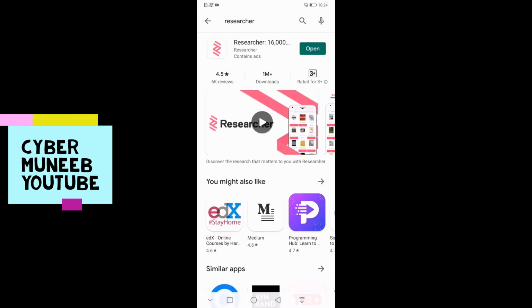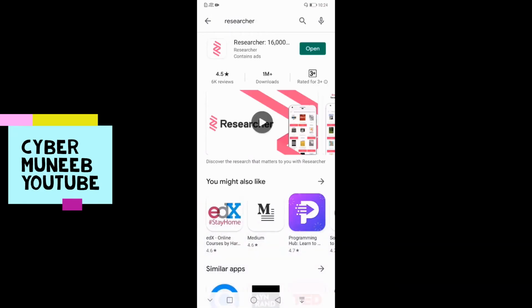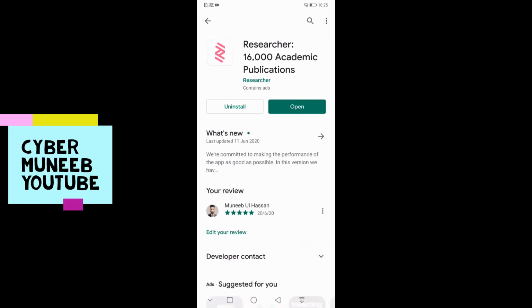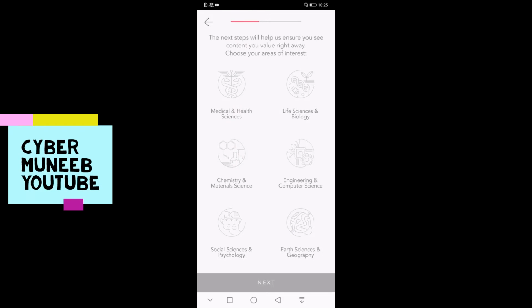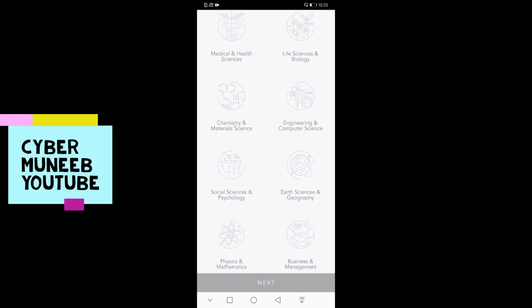First of all, what you have to do is just type Researcher on the Apple iPhone Store or the Android Play Store, and then install this application. Once it gets installed, the application will ask which field you belong to. After signing up, you can select multiple fields. Let's say you are from medical, biology, engineering, chemistry, whatever you belong to.